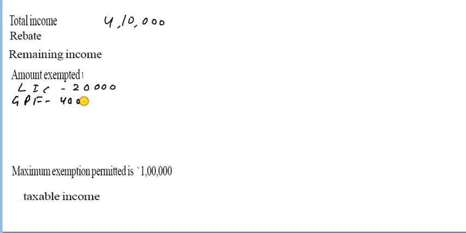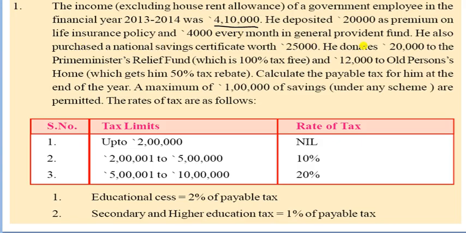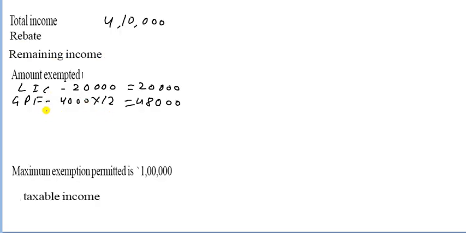So it is 4,000 multiplied by 12, that is 48,000, and it would be only 20,000. Yes, let us see in your question. He also purchased National Savings Certificate, that is the NSC, 25,000. So you have to write here 25,000.